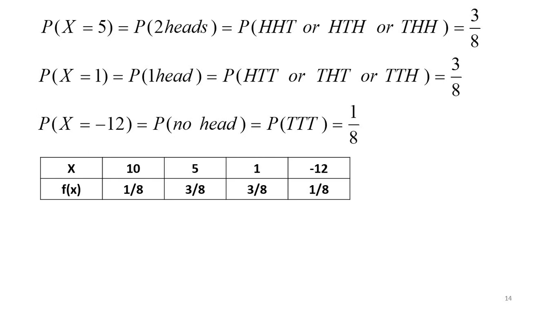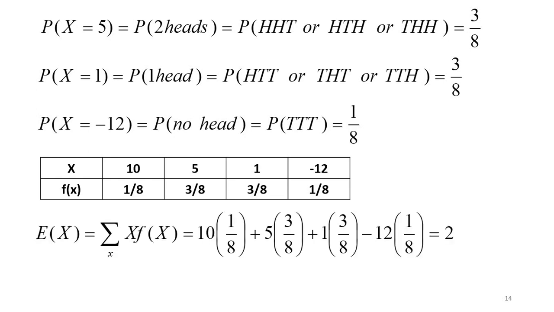Now we are going to find out the expected amount using the formula, sum of the products of random variable into corresponding probability. So you get the value as 2. Since 2 is a positive number, that means the amount he is getting is a positive value, rupees 2. That means he is gaining at the end of the game. So he will gain rupees 2.